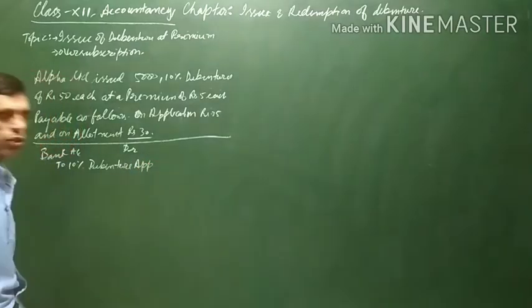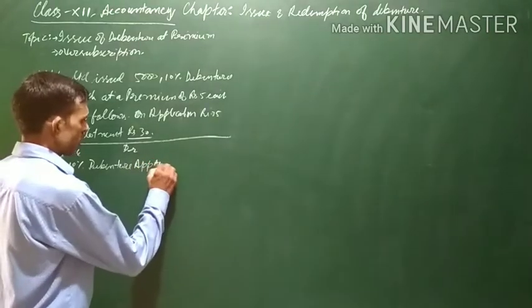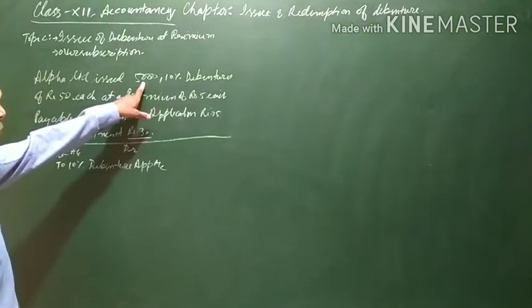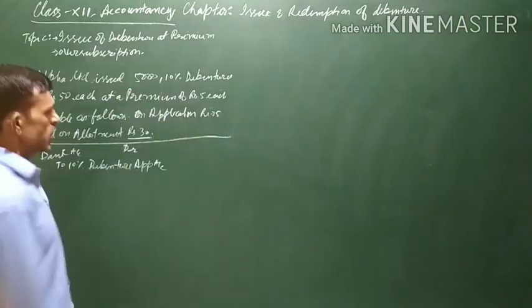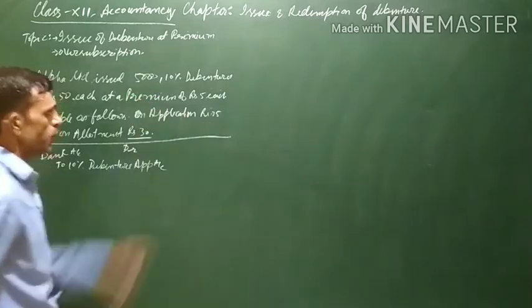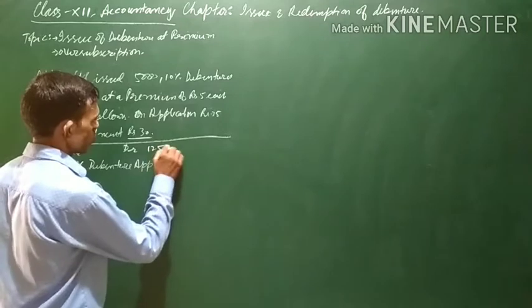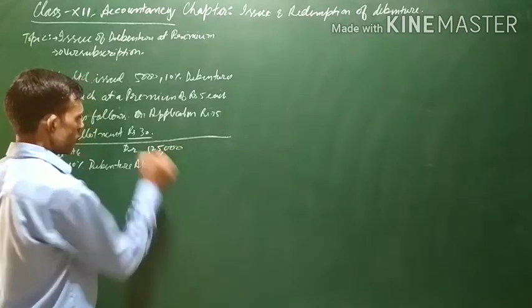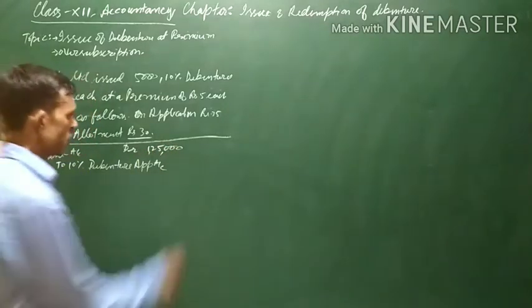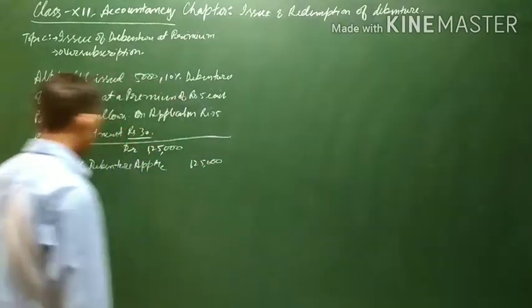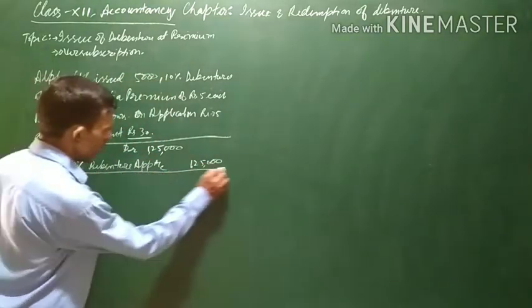I am writing in short, application account. On 5,000 debentures at the rate of rupees 25, the amount will be 25 into 5, it will come to 1,25,000. Similarly, here also 1,25,000. This is the amount received at the time of application.